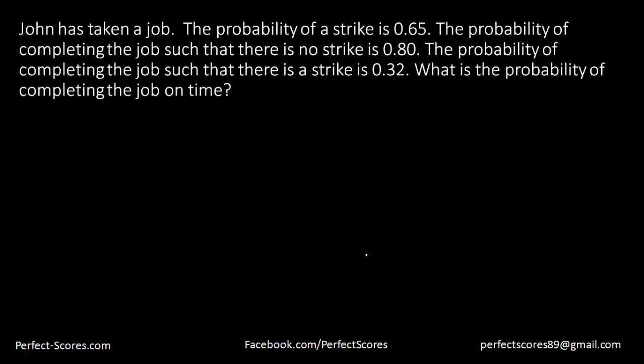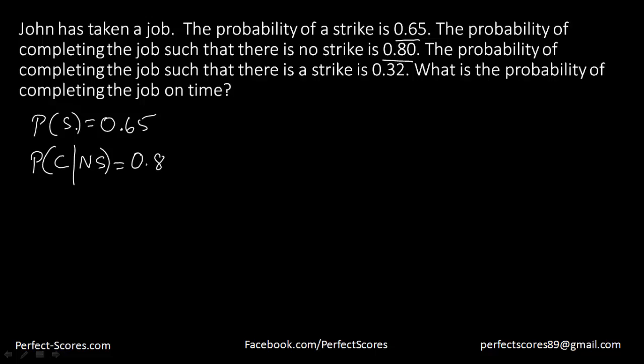The question here is that John has taken up a job. The probability of a strike is 0.65. So the probability that there is going to be a strike is 0.65. And the probability of completing the job such that there is no strike is 0.8. So the probability of completing the job given no strike is equal to 0.8. And we know that if the probability of strike is 0.65, the probability of no strike will be 1 minus 0.65, which is 0.35.